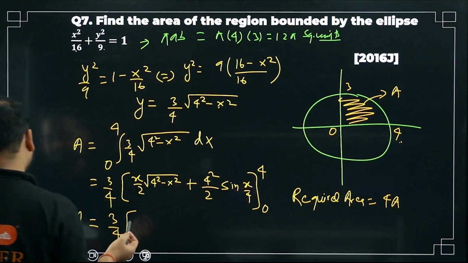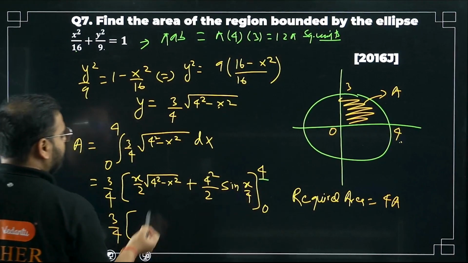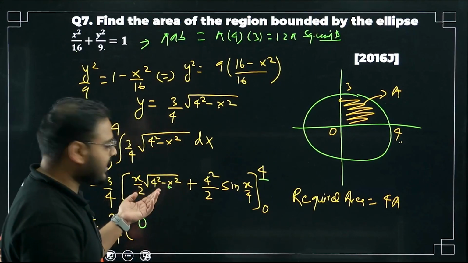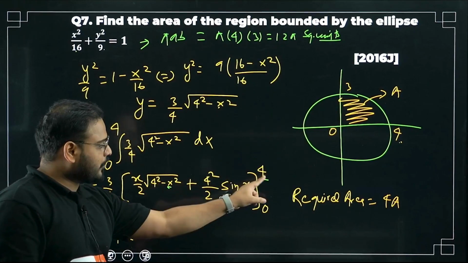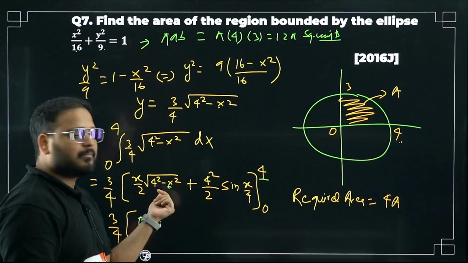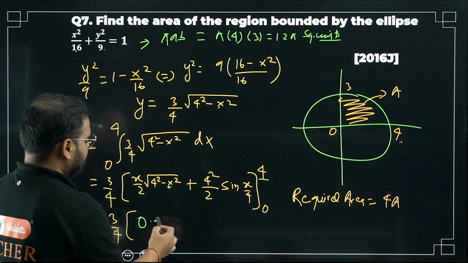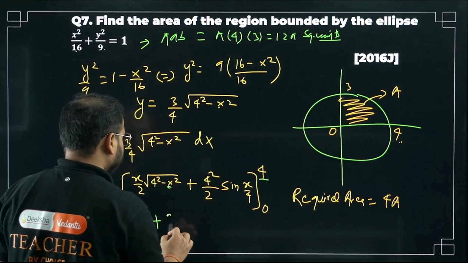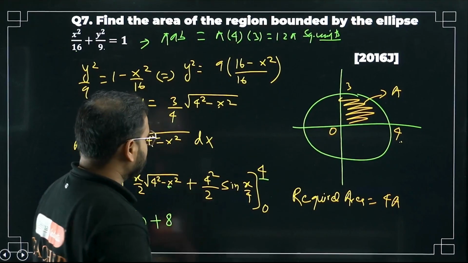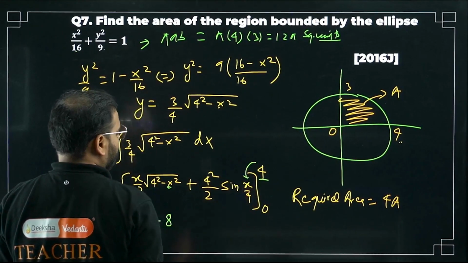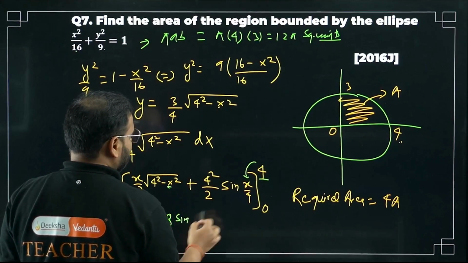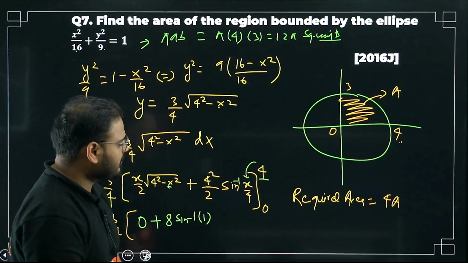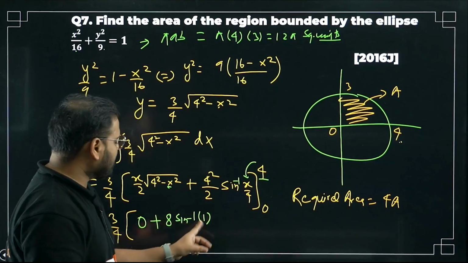Put this 4, the upper limit, over here. 4 square minus 4 square is 0, sir. So first is 0. Correct, na? Please check. X is 4. 4 square is 16. Subtract them. 0. Great. First is 0. Second, sir. 4 square is what, bacha? 16 by 2 is 8. Sine inverse of, put x as 4 here. So sine inverse of 1. Correct, na? x as 4, 4 by 4 is 1, na? So sine inverse of 1.